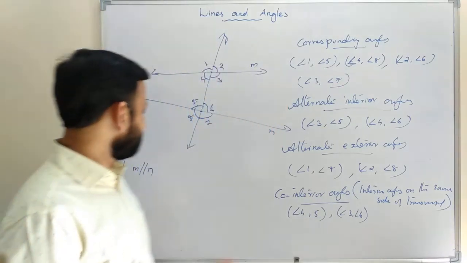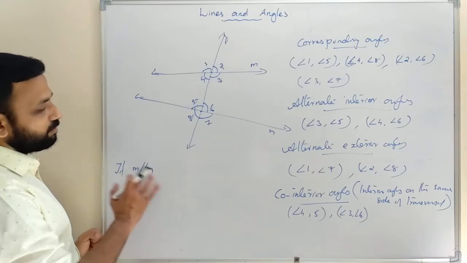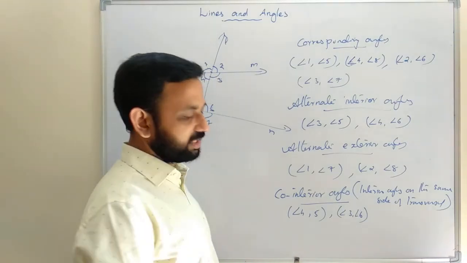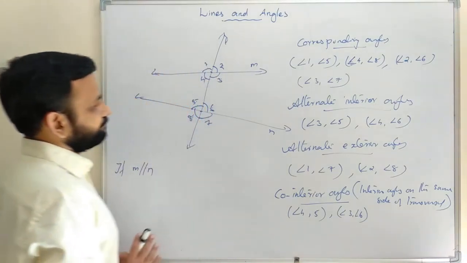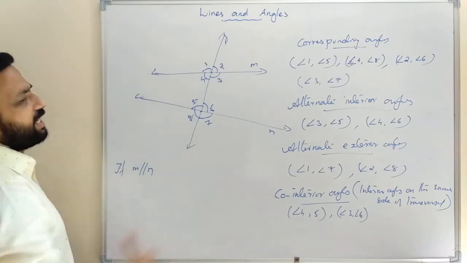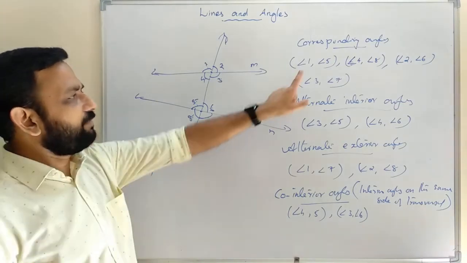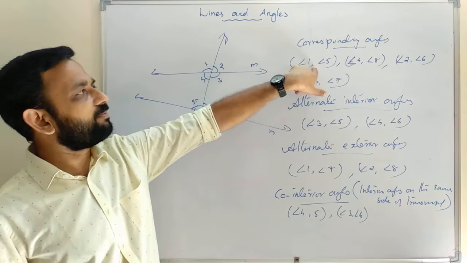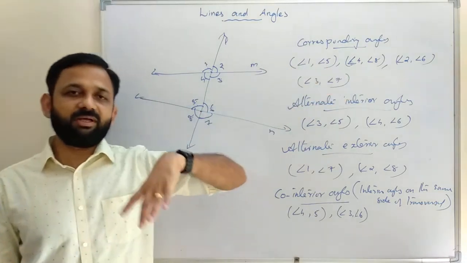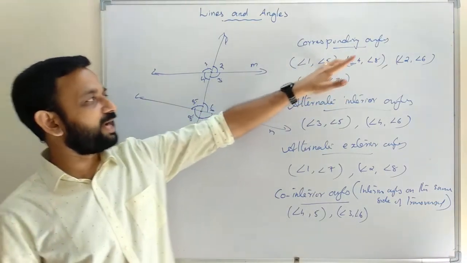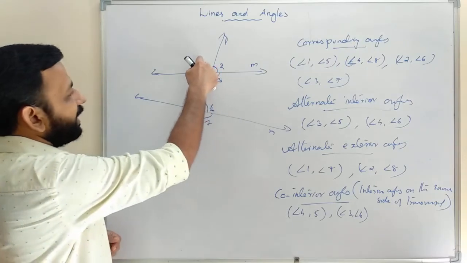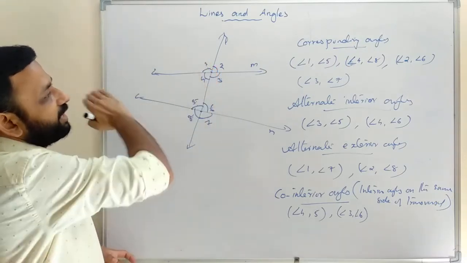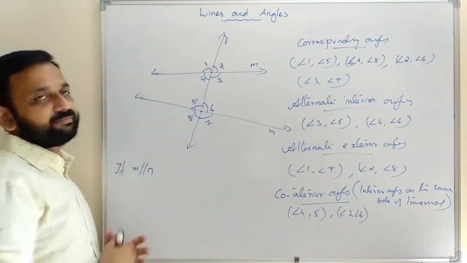So that is axiom 6.3. Then the converse of that axiom is: if any one pair of corresponding angles is equal, suppose angle 1 and angle 5 are equal, then we can say the lines are parallel.